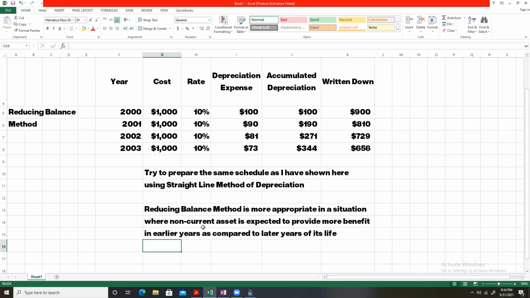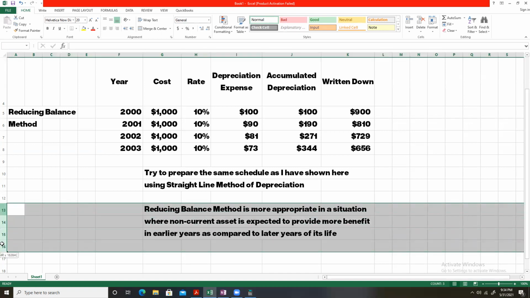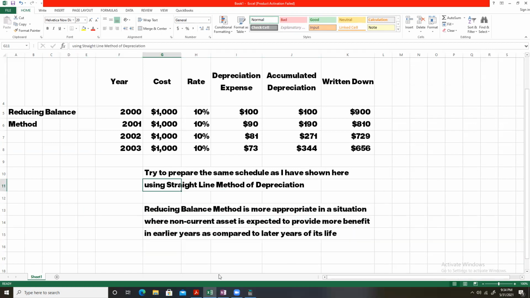So in the earlier years, the computer will provide more benefit, and as the technology grows older, there will be more technological changes that the computer will not be able to cope with. As a consequence, in the later years the computer will provide less benefit as compared to the benefits provided in the earlier years of its life. So in this situation, reducing balance method is more appropriate as compared to the straight line method of depreciation.